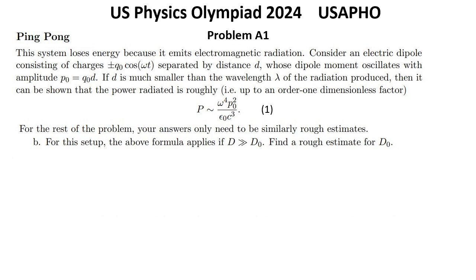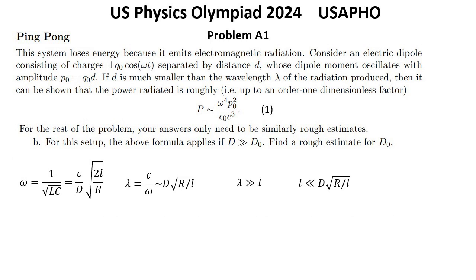Solution for question B. The radiation produced has angular frequency omega, so wavelength lambda equal c over omega, which is of order d square root of r over L. The Larmor formula works when lambda is much greater than L, which corresponds to L much less than d square root of r over L. Finally we have d much greater than d0, which is of order square root of L cubed over r. That was the solution for question B.